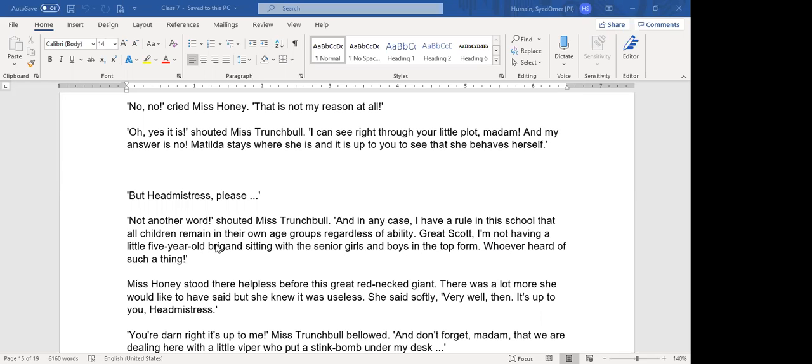Write down the meaning of brigand. A brigand is like a member of gangsters, a gangster who robs people. That is a brigand. Okay, so first let me explain till here.